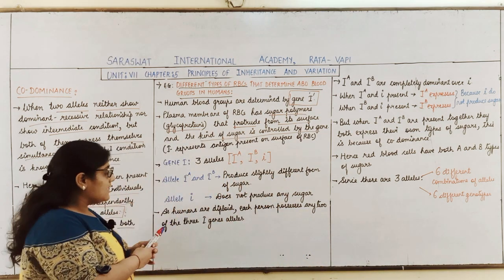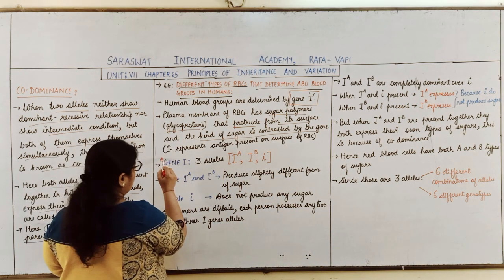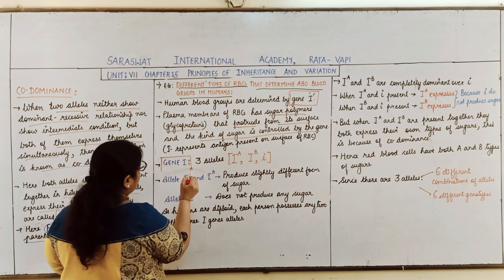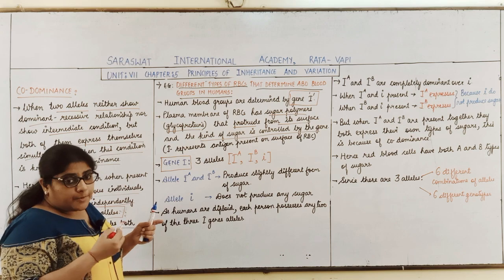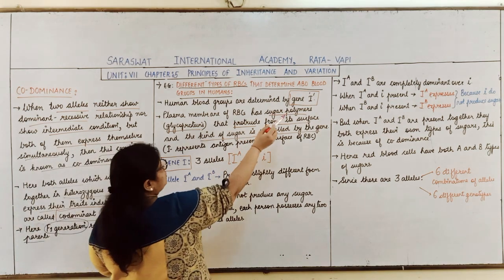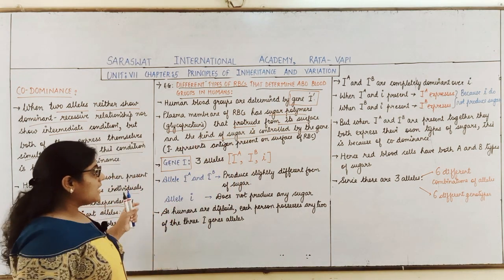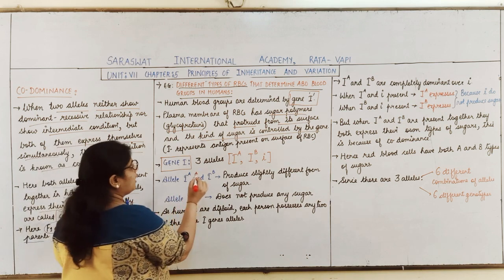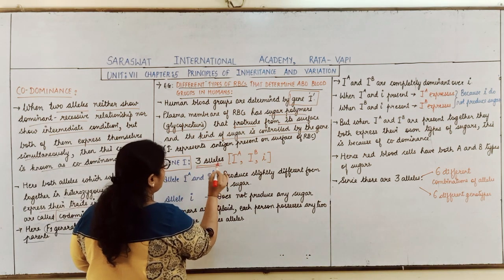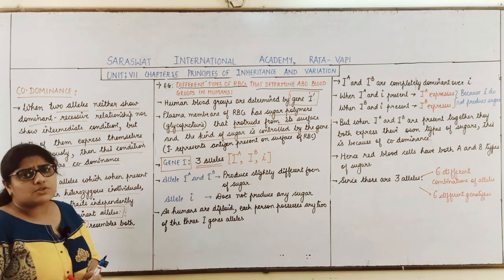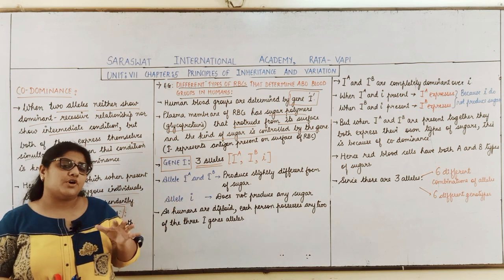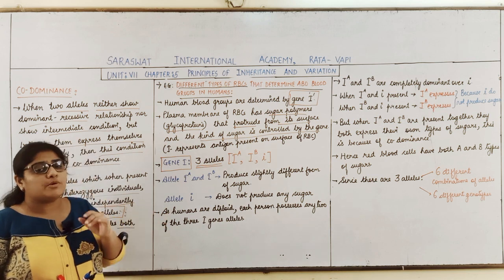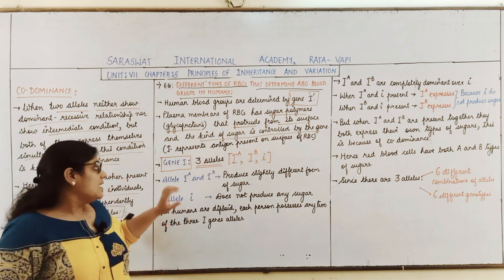Now students, I told you that the surface of the RBCs contains a sugar polymer, and the production of the sugar is controlled by the gene I. Now how many alleles does this gene I have? It has 3 alleles. Normally, students, we know that alleles are different forms of the same gene.